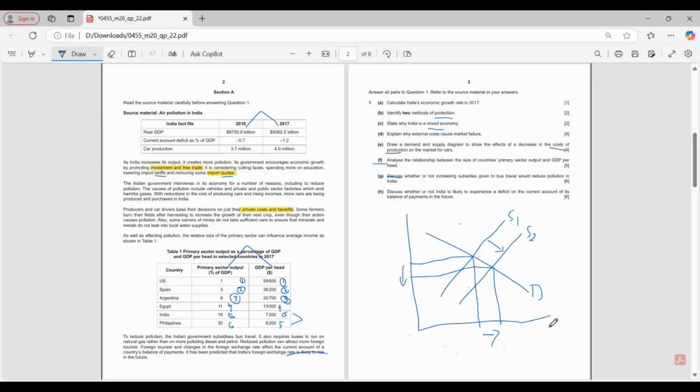Increase for exports, demand for exports, you said. Oh, if supply side policies are implemented, then the GDP per head may increase, which will increase the demand for imports. Okay.